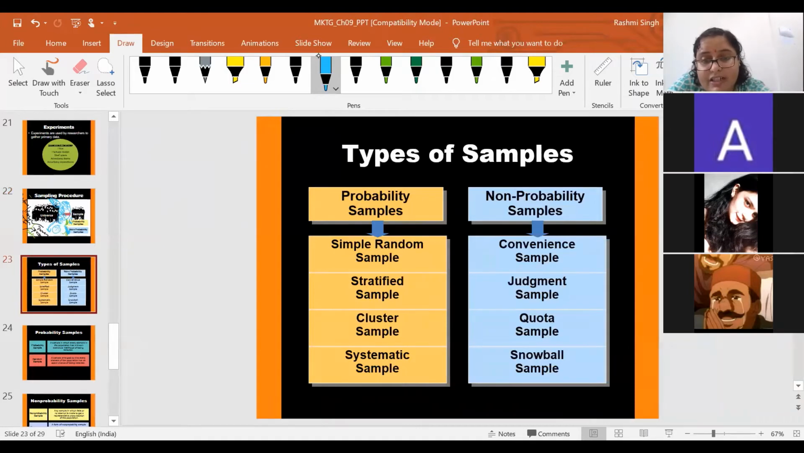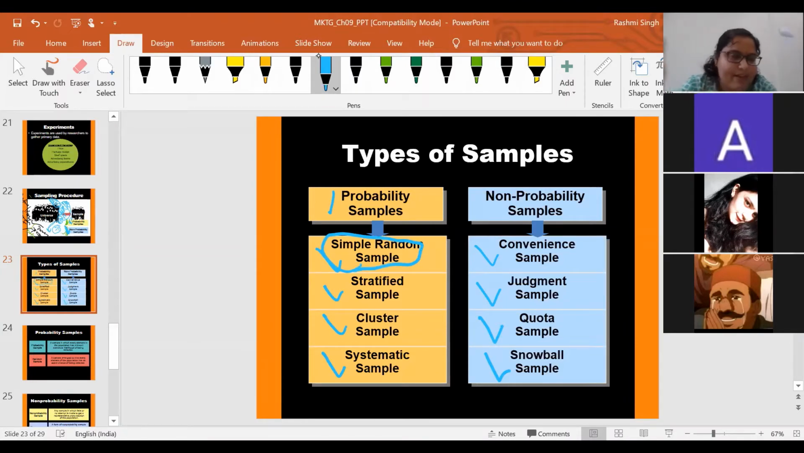So these are the different classifications of sampling. Probability sampling is classified as simple random sampling, stratified, cluster sampling, and systematic sampling. And non-probability sampling is classified as convenience sampling, judgment, quota, and snowball. Now the question is, what is simple random sampling? The definition of simple random sampling is the same as the definition of probability sampling. And how will the researcher perform simple random sampling?